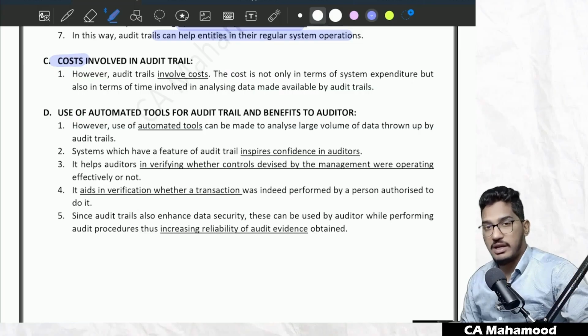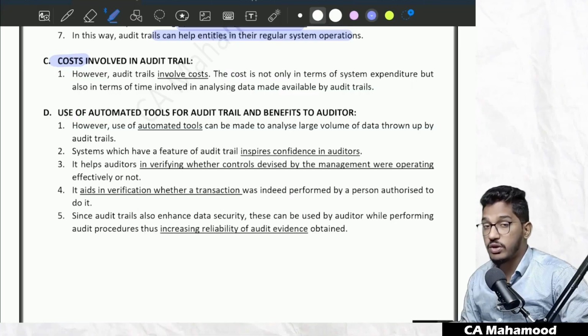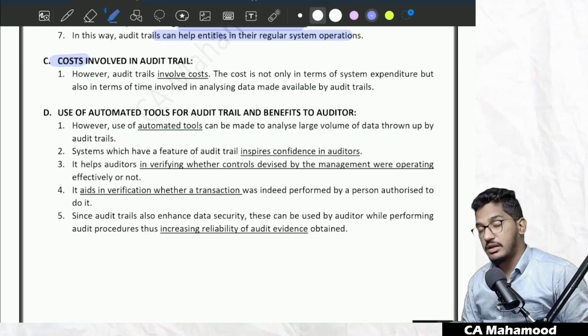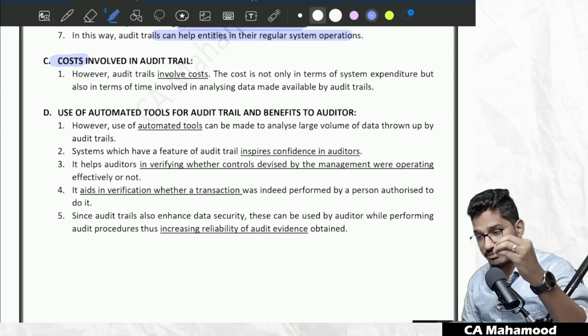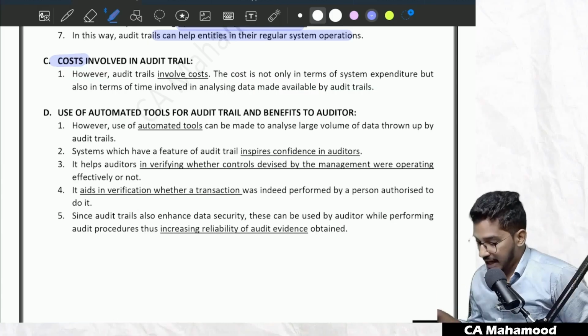See, just having audit trail facility will not be enough. Even the employees of the organization, the management of the organization should allocate some amount of time for analysis of the audit trail also. So if you have just implemented the audit trail facility and no one is doing the analysis, there will not be any use of it. The cost is not just in terms of money, the cost is also in terms of the time which you have to spend in that analysis.